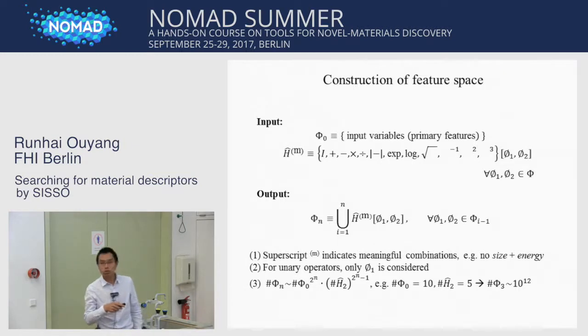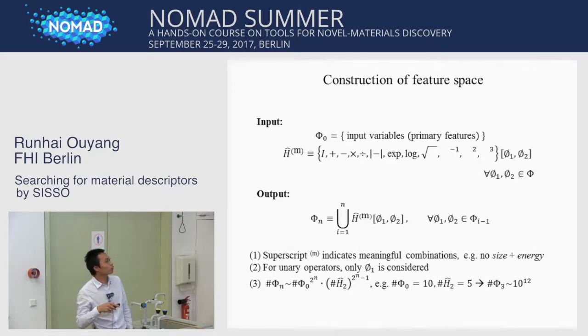For example, we don't do size plus energy with the plus operator. And for a unary operator, for example, the log or the exponential, it only applies to phi 1. And here, we can know the size of any feature space phi n.